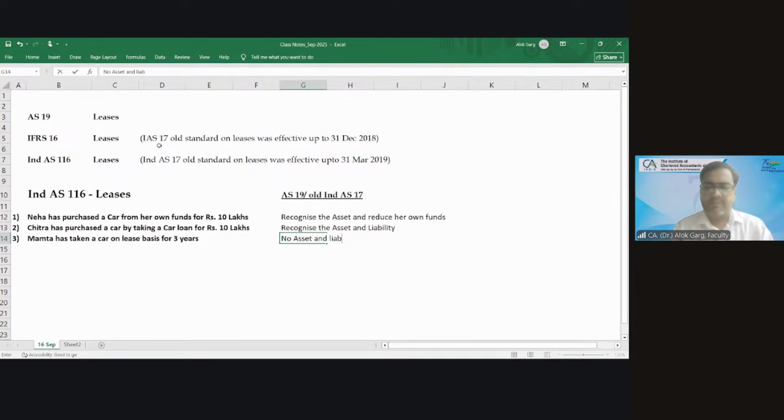No asset and no liability, because it is an operating lease for 3 years. The rent expense is to be recognized in the P&L.